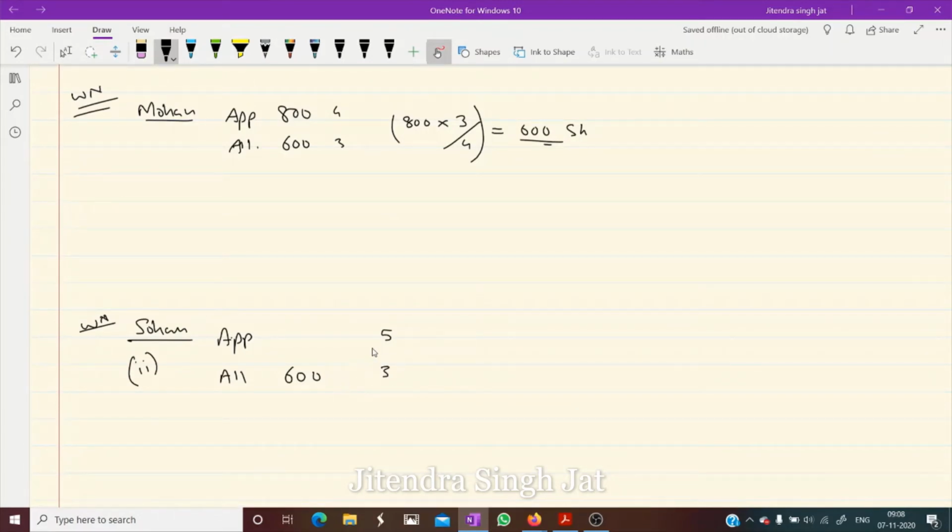So how to calculate? What to compute? Applied is to be computed. So whatever is to be computed, its ratio will come in the numerator. So it will be 5 by 3. We need to calculate applied, so this 5 will come in the numerator. Here we have the 600, that's why 3 comes in the denominator. So in this manner you can remember, although it is a very general thing. 3 2s are 6, 2 5s are 10, which means 1000 shares. For 1000 shares Sohan applied, but we allotted only 600 shares. Is that clear?